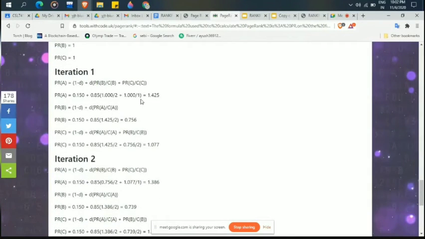For C also a link goes to A. Similarly for B we get 0.85 and 2, and similarly for C. So here we get an idea.